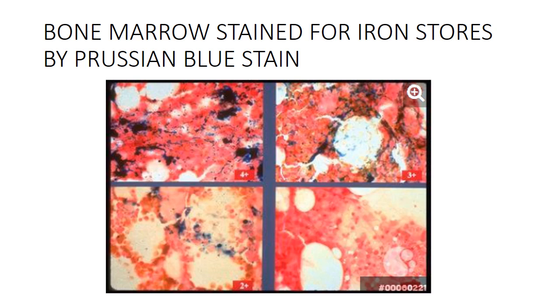Iron is stained with Prussian blue stain, and in the first picture you can see the iron levels are sufficient. In the second picture they are slightly low. In the third, left lower picture, iron stores are getting lower, and in the last picture on the lower right side you can see that there is complete absence of iron stores. No blue color is seen, no Prussian blue color is seen. That is, there is total absence of iron.